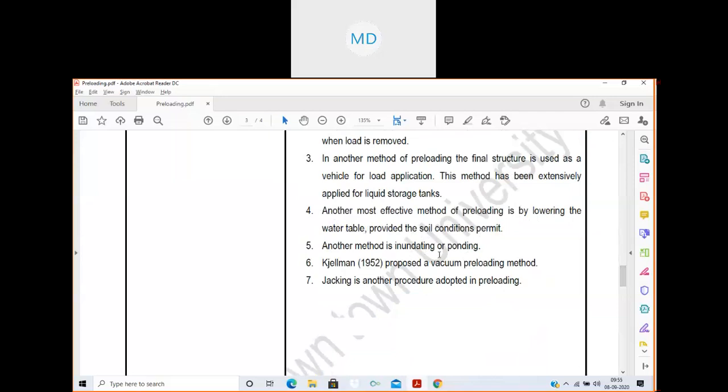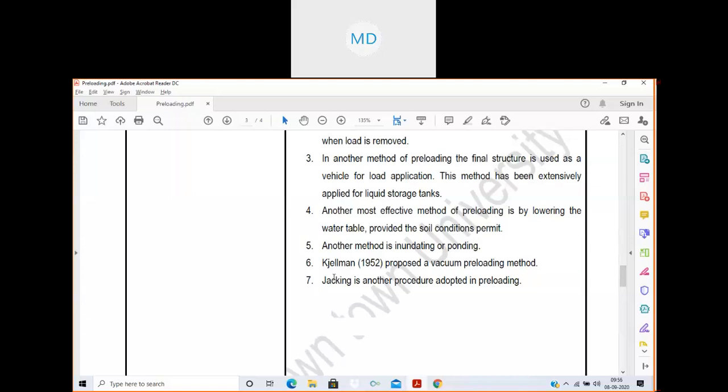We apply water on the site and keep it for a certain period so that the loose bonds between the soil particles are broken, and the load is applied from the weight of the water. This technique is termed hydrocompaction. It is not written here, you can write it down: compacting with the help of water, hydro.